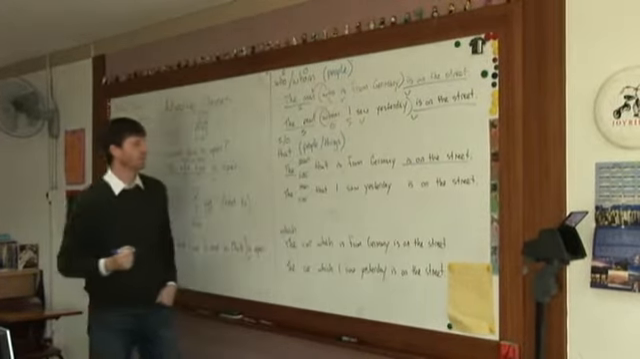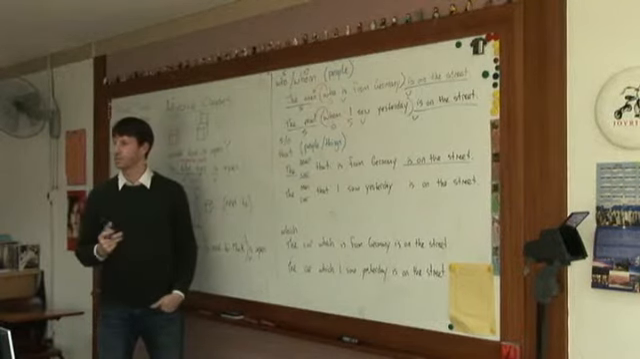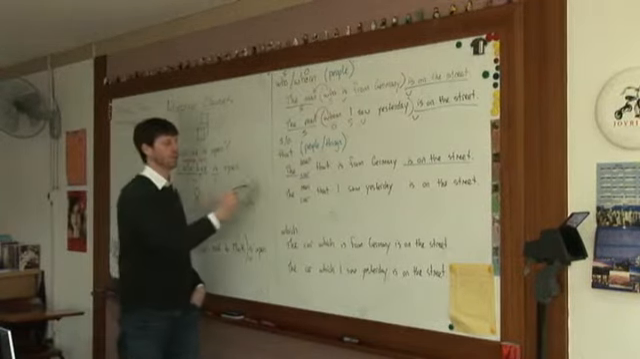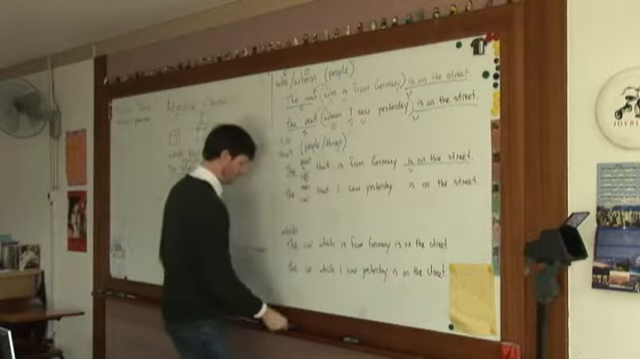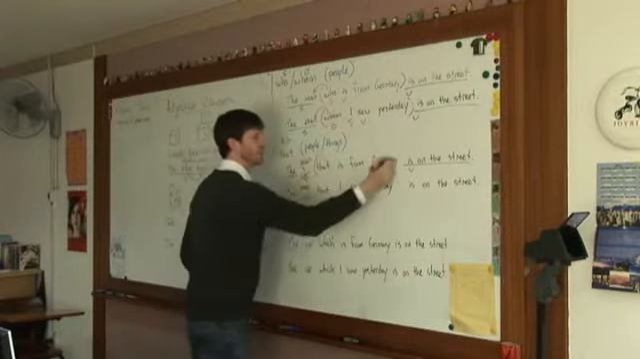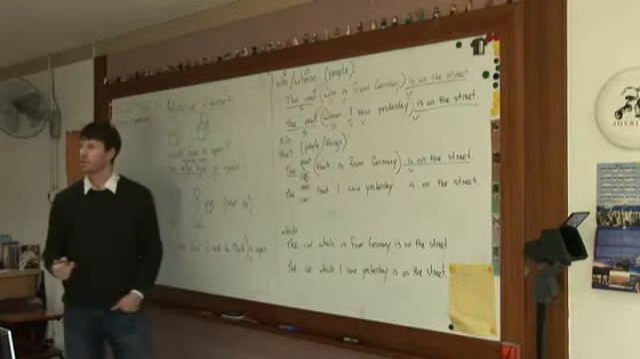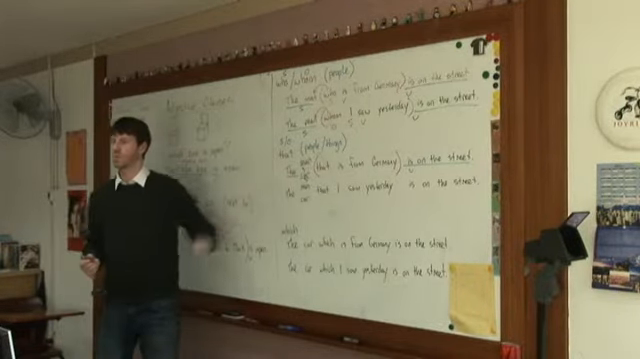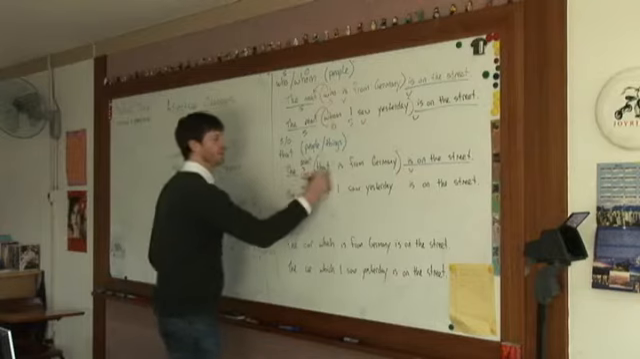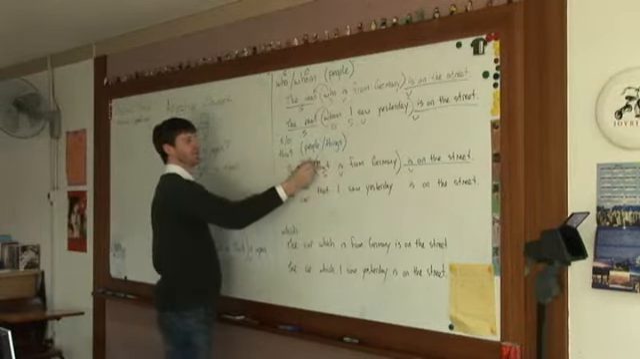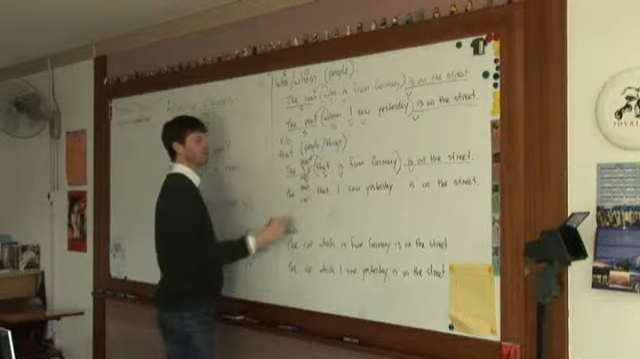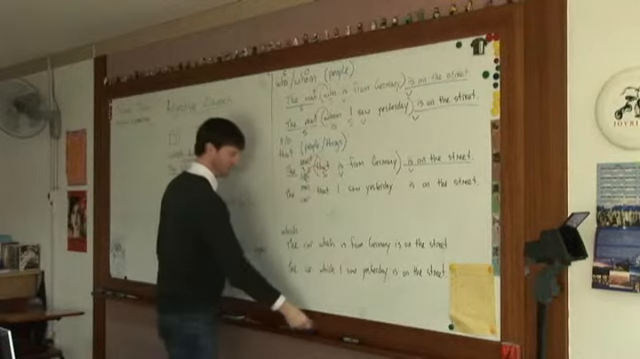Main sentence, the man, the car is on the street. What's the subject? The man. And what's the verb? Is. And here's the adjective clause. That is from Germany. In this adjective clause, what's the subject? That. And what's the verb? Is. And what does that mean? The man or the car. Good. So that can be a subject.